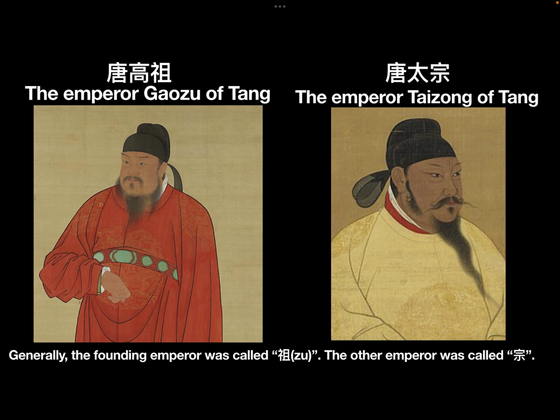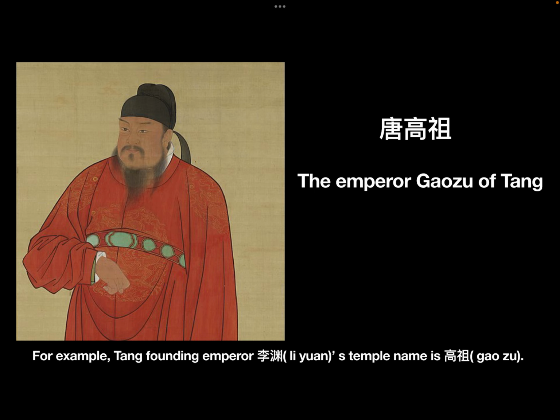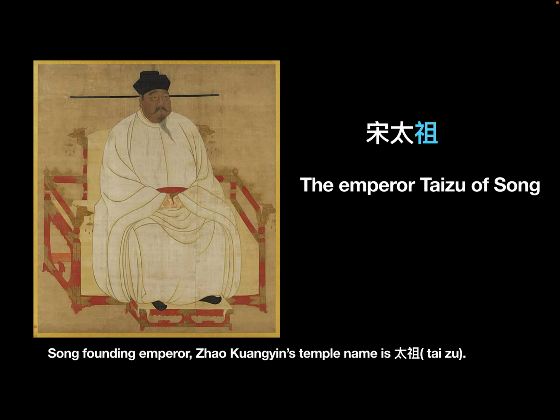Generally, the founding emperor was called the Zu. The other emperors were called the Zong. For example, Tang founding emperor Li Yuan, his temple name is Gaozu. Song founding emperor Zhao Kuangyin's temple name is Taizu.